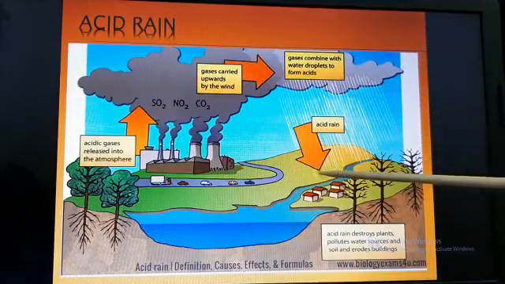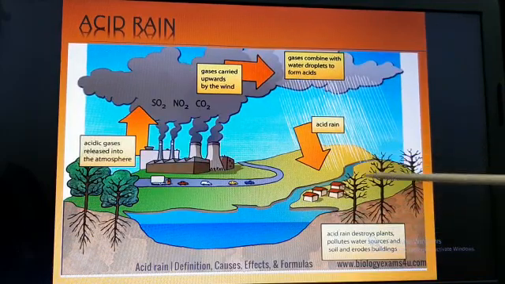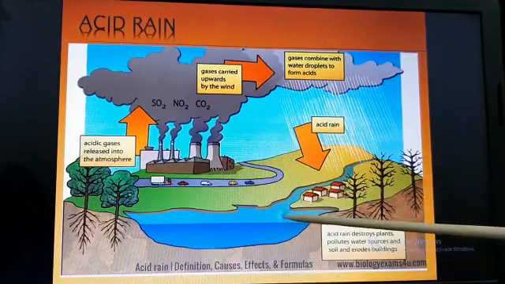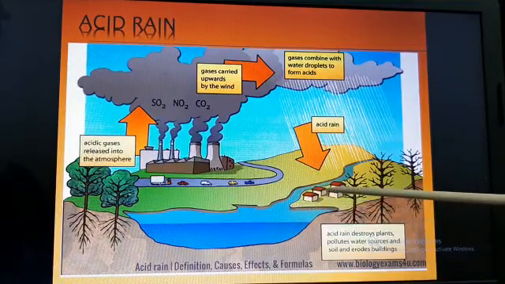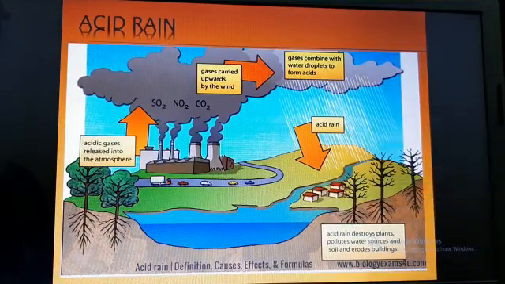And what will it do? Acid rain destroys plants, pollutes water sources and soils, and erodes buildings. We all know how acid affects us. Chemicals which are falling from the atmosphere are not good for the plants, animals, or even the buildings. It will damage the buildings, and it will destroy the plants. And if it falls on our body also, it will create many health problems.